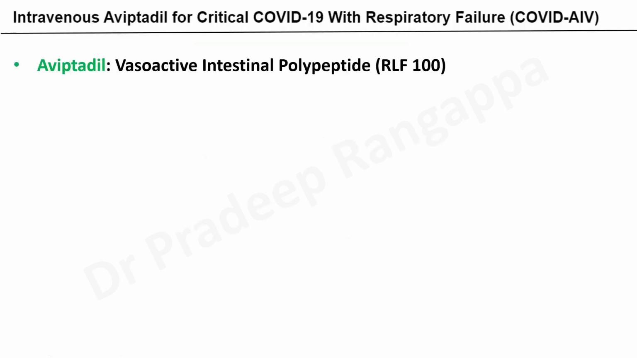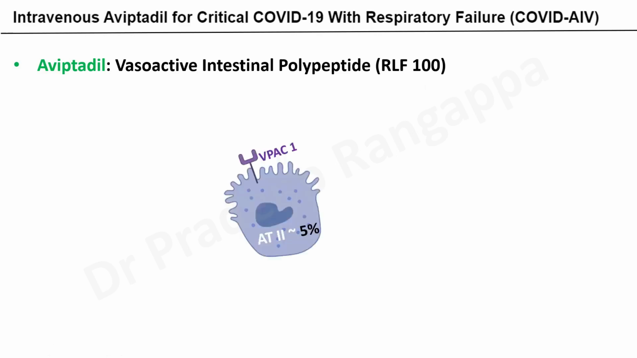So this was the first article that came, the use of intravenous Aviptadil for critical COVID with respiratory failure. Just a brief about this molecule. Aviptadil is vasoactive intestinal polypeptide. Initially, when they introduced this molecule, it was coded as RLF 100. So the content is vasoactive intestinal polypeptide.